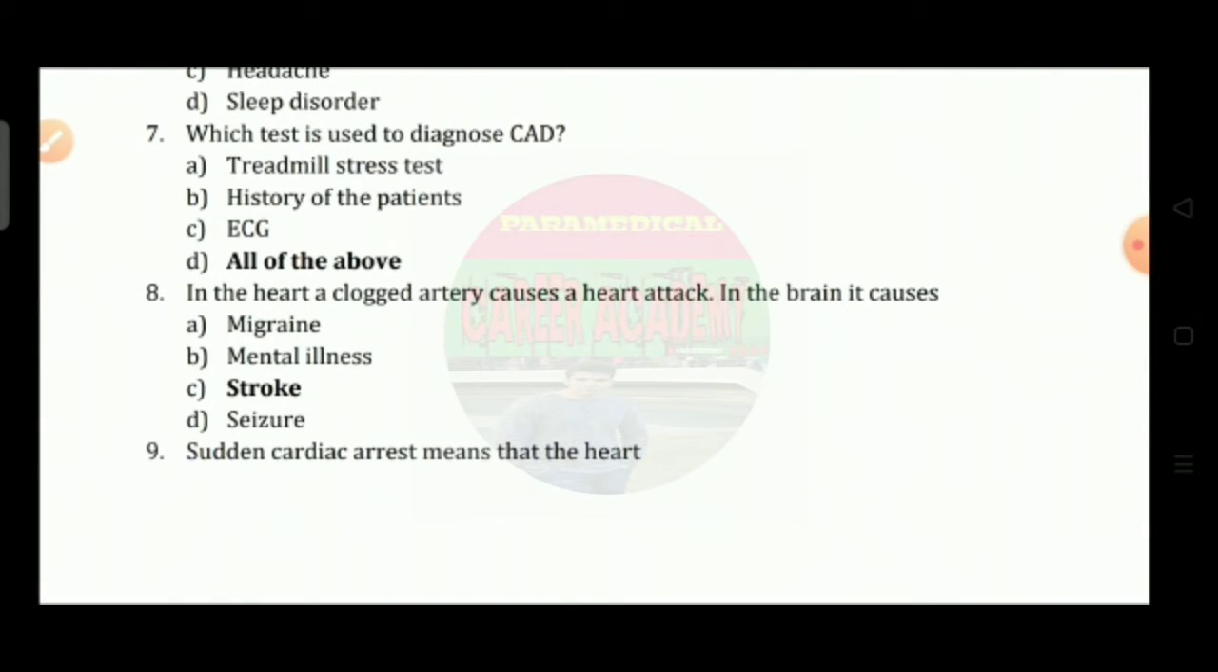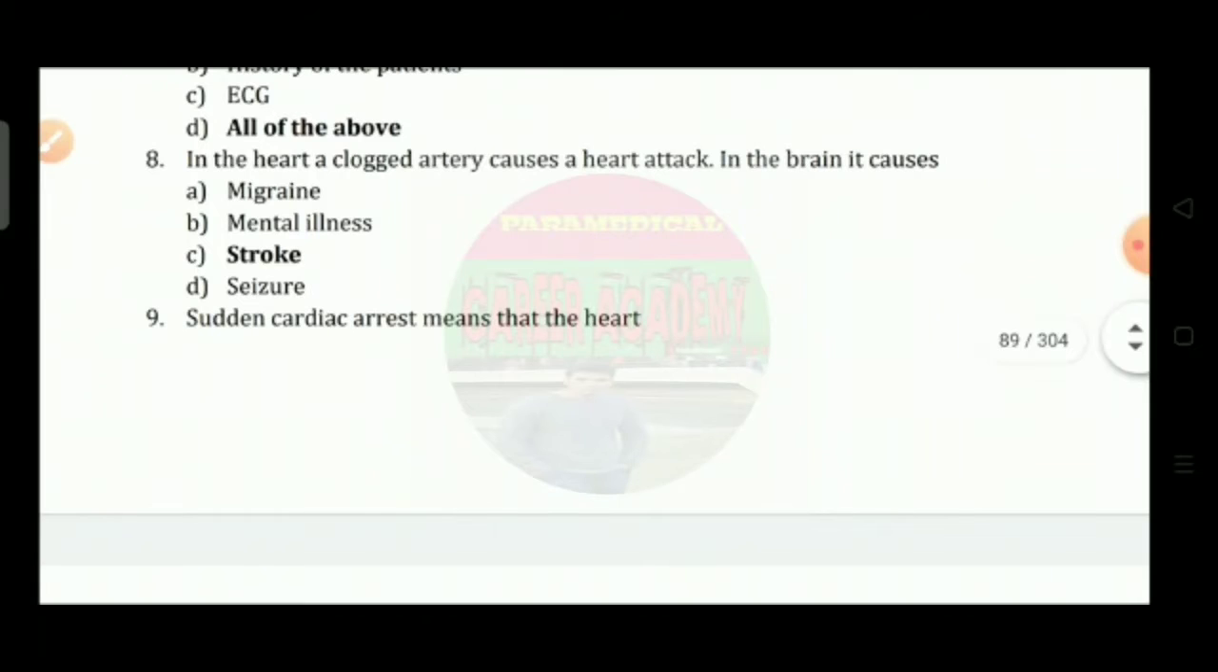Question number 7: Which test is used to diagnose CAD? Option A, treadmill stress test; option B, history of the patient; option C, ECG; option D, all of the above. So the correct answer is option D, that is all of the above. Question number 8: In the heart a clogged artery causes a heart attack, in the brain it causes option A, migraine; option B, mental illness; option C, stroke; and option D, seizure. So the correct answer is option C, that is stroke.